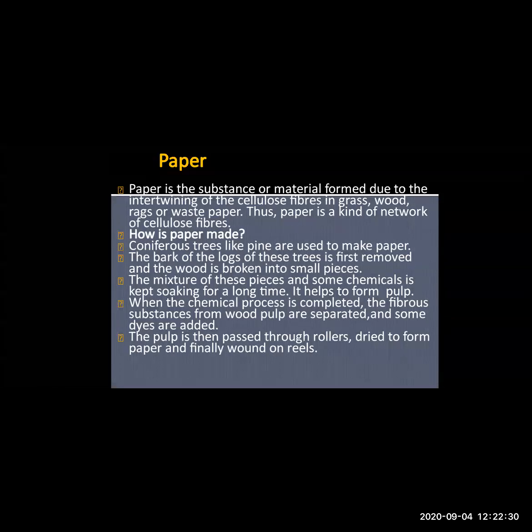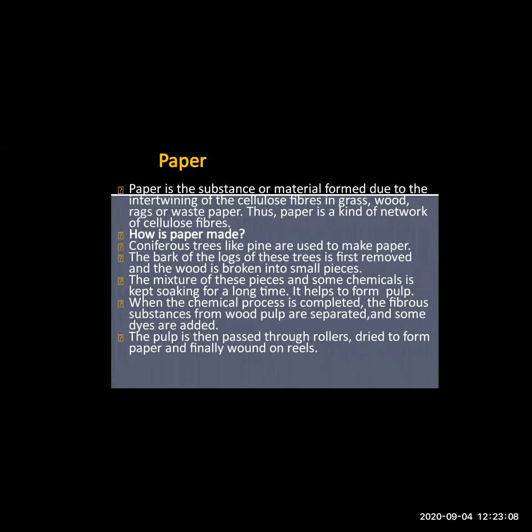Have you seen a spider's web? It is woven by interweaving thread-like structures. In the same way, paper is made by interweaving cellulose fibers. Now let's see how the paper is made. Coniferous trees like pine, you have the example of coniferous trees here. These trees are generally used for making paper.